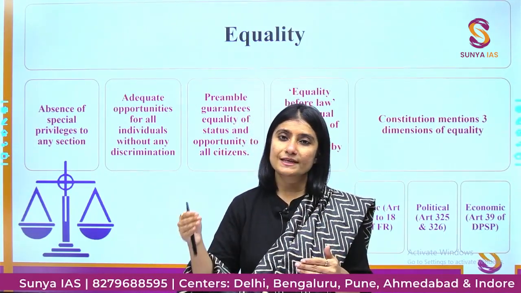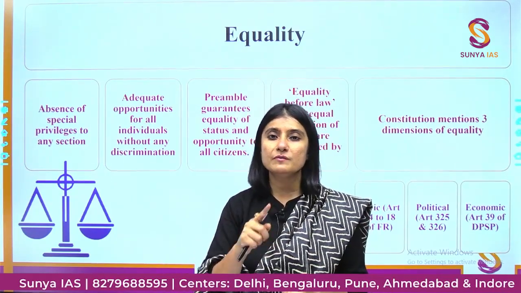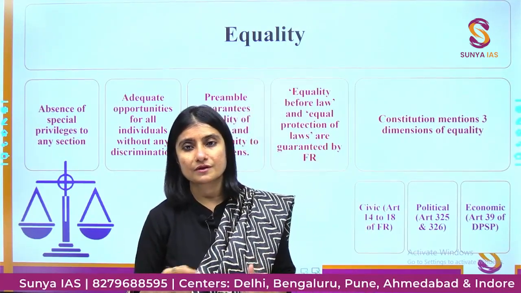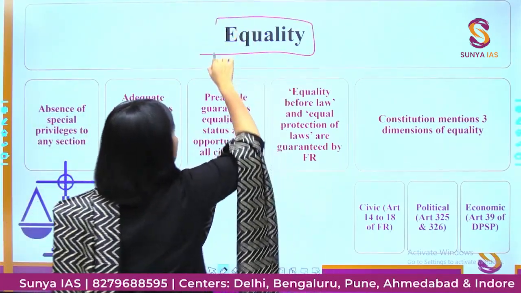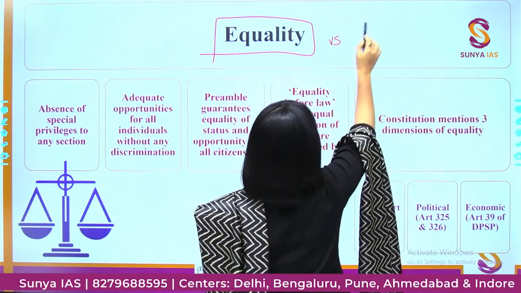Plus, if UPSC is asking it in a very crude raw form, you will be able to choose the correct option. Now we will talk about another concept called equality, right? Now we all know what equality is. Now let us discuss something else.